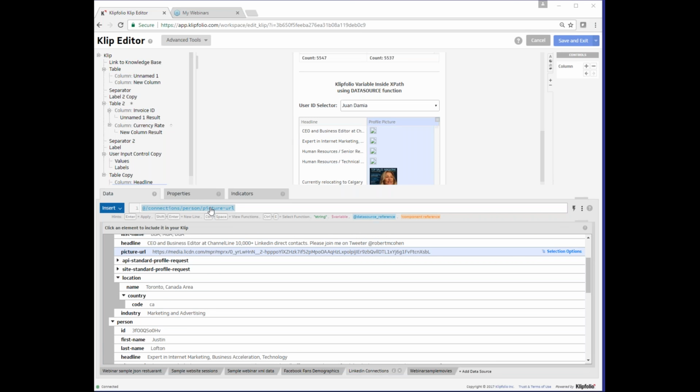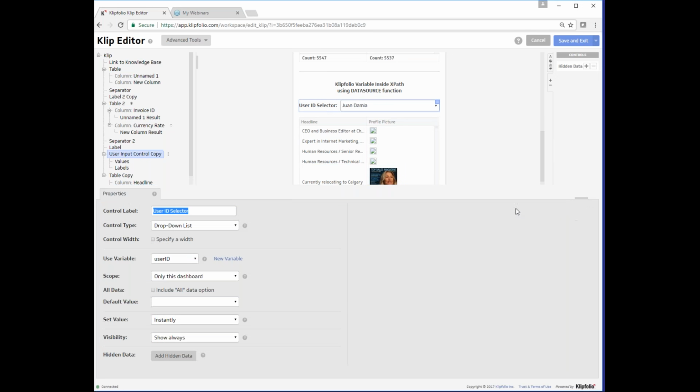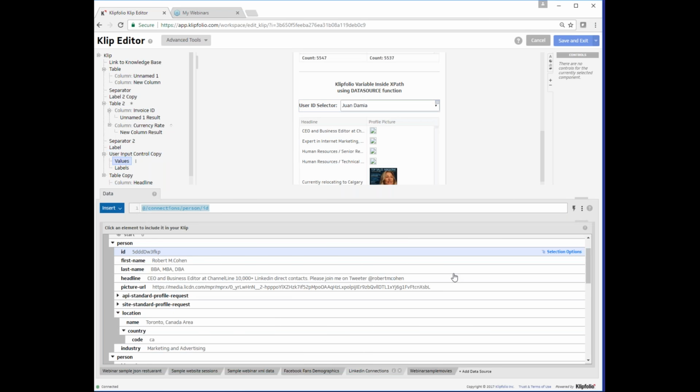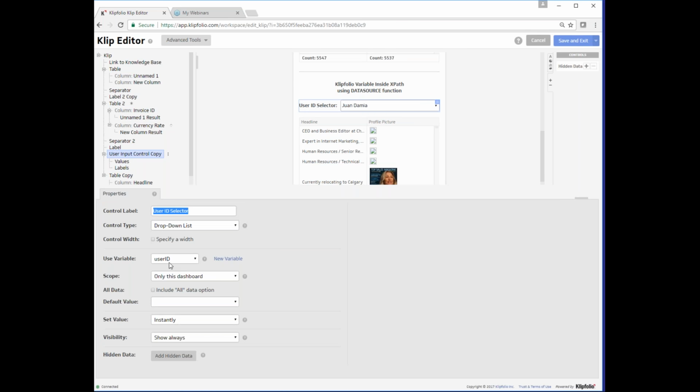What we're going to do here is implement a filter to get only the headline and profile picture of the user selected in the user input control at the top. Let's take a quick look at this in the input control. In the values, we have something that is unique to each person. In this case, that's the person's profile ID. In the labels, we have the first and last name stitched together using the concat function, which we'll talk a little bit more about in a minute. And in the properties panel of our user input control, we are setting it to use the variable user ID.